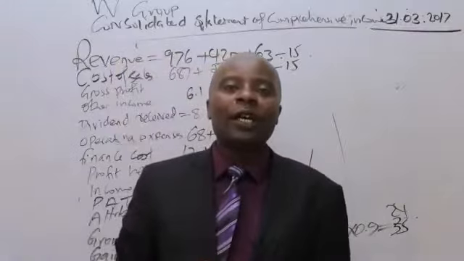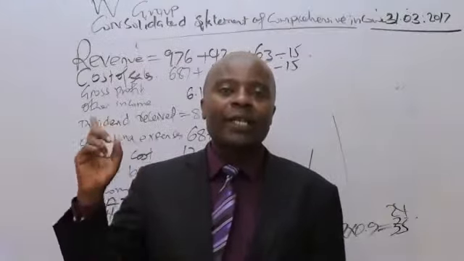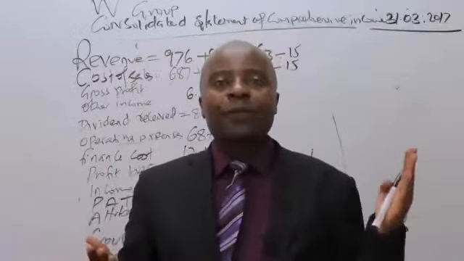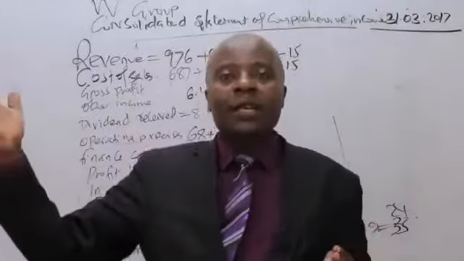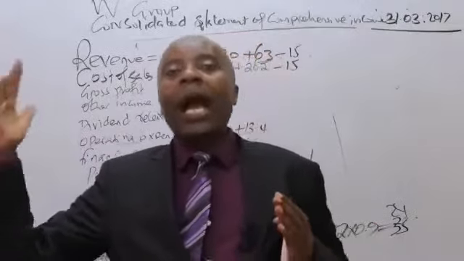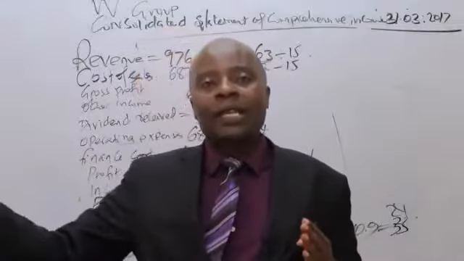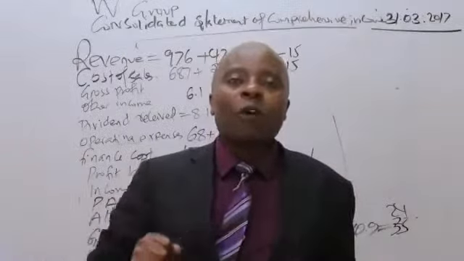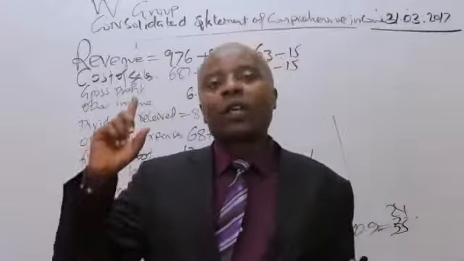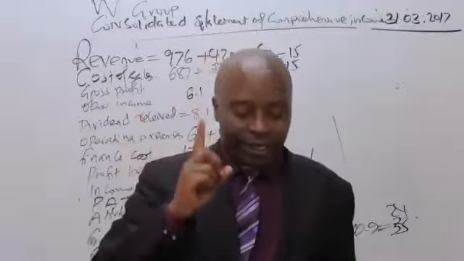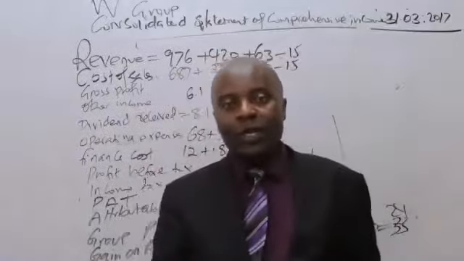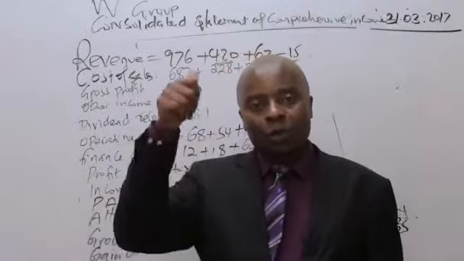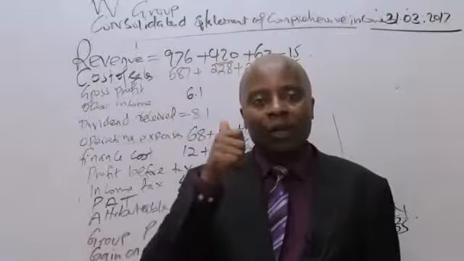Now somebody will wonder, why are we subtracting this thing twice? It's because of the relationship between purchases and sales. One company is saying, I made a sale. On the other side of the coin, the other company is saying, I purchased. And this company saying it purchased is a relative. The purchases are normally found in the cost of sales, so the cost of sales is overstated. Whenever you hear of intra-sales, what should you do? Intra-sales must always be deducted from the group sales and, ladies and gentlemen, the group cost of sales.